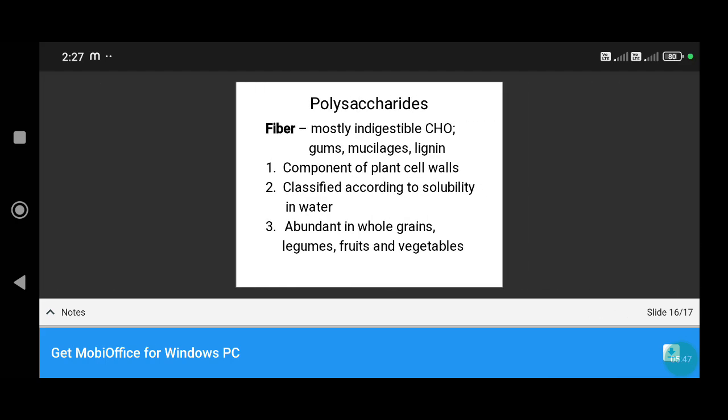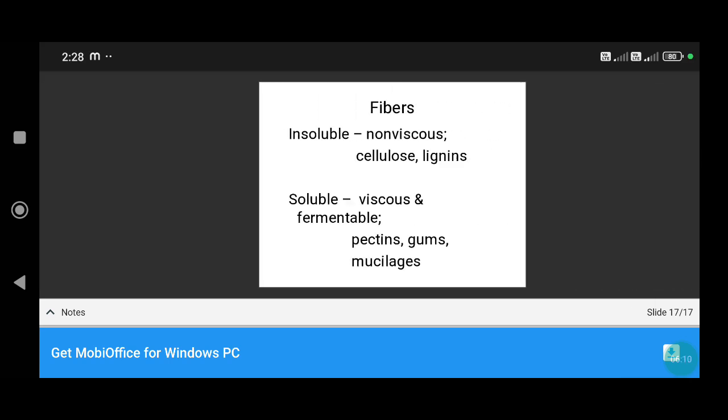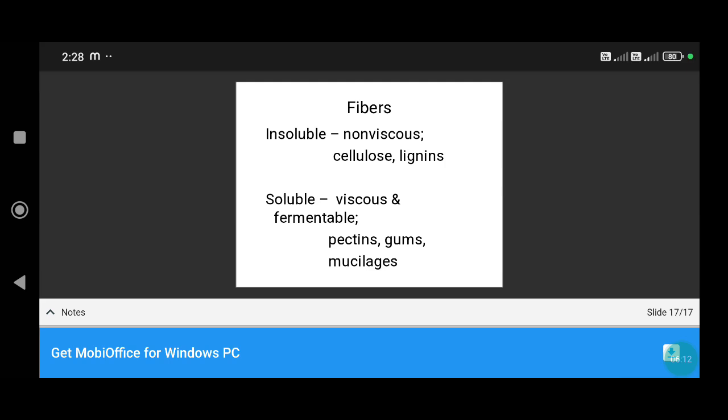Next, polysaccharide fiber is mostly indigestible. It is a component of plant cell walls, classified according to solubility in water, and abundant in whole grains, fruits and vegetables.